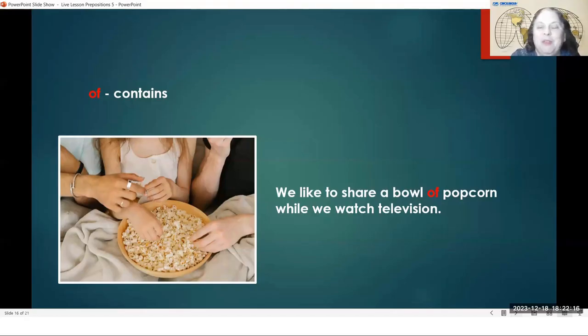Just trying to think of a few other examples. You could have a plate of spaghetti. That plate is containing or having on it some spaghetti. You could have a book of poems, and inside of the book, there are all kinds of poems. So this is of meaning contains, talking about what is in something.